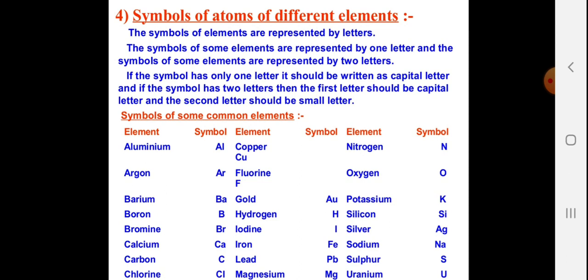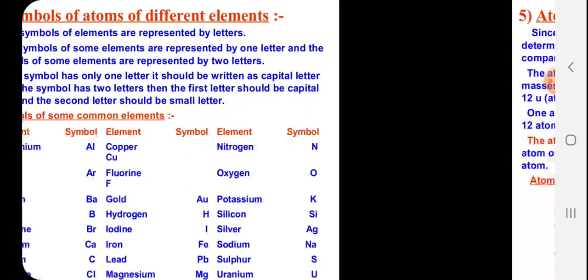You can see argon is written Ar, boron is B, barium is Ba, bromine is Br, calcium Ca, carbon C, chlorine Cl, fluorine F, oxygen O, potassium K, hydrogen H, iodine I, lead Pb, magnesium Mg, iron Fe, uranium U, sulfur S, sodium Na, which has come from natrium, silver Ag, and silicon Si. So these are the common metals, non-metals and noble gases that we use in our daily lives.